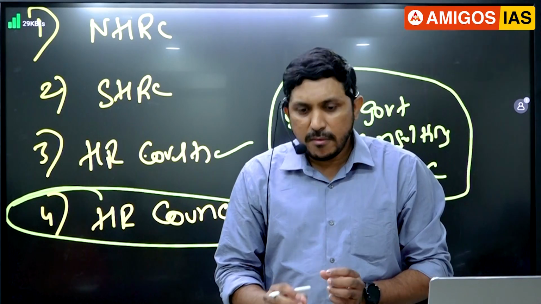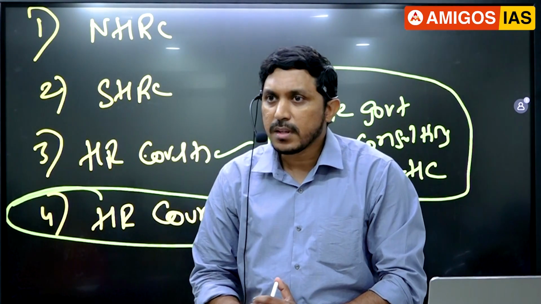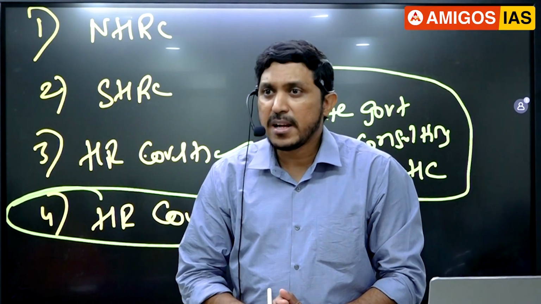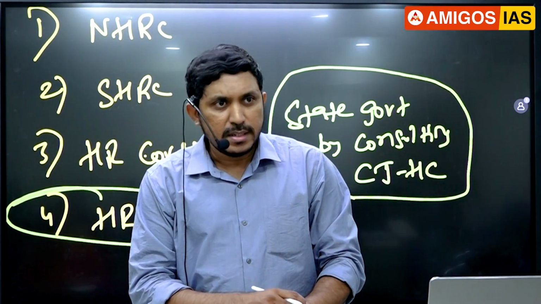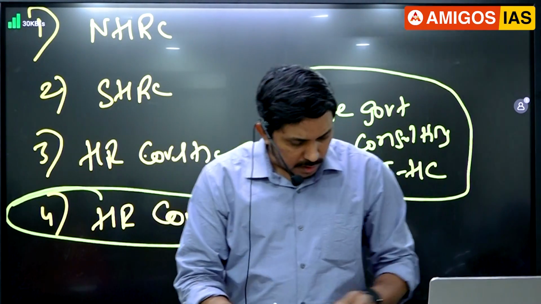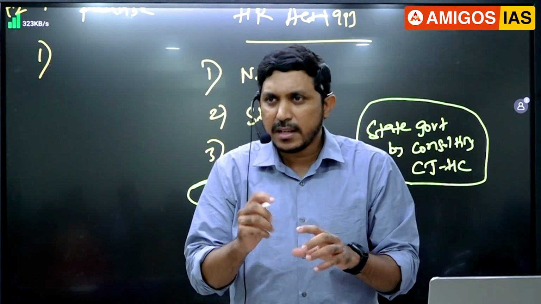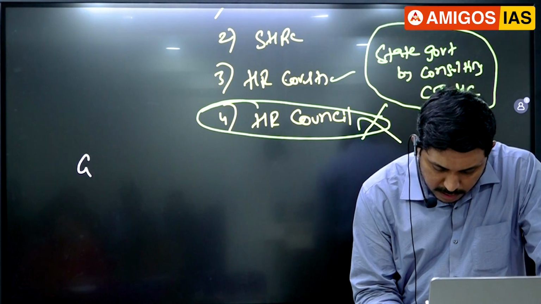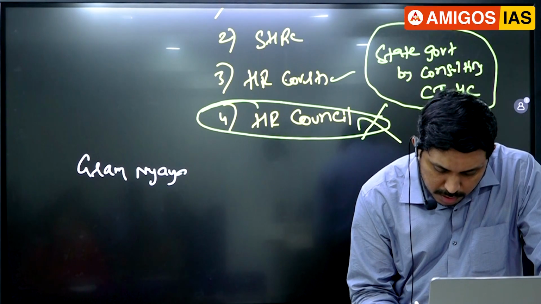Here immediately we have to connect to another branch, guys. How to connect here? We have something called Gram Nyayalayas, Nyaya Panchayat. Gram Nyayalayas means village courts. Very important. This can be asked in the exam. So a similar process, because when I see human rights courts, I can immediately connect and link with Gram Nyayalayas. Why, guys, here? Because tell me, guys, are Gram Nyayalayas constitutional or statutory courts?